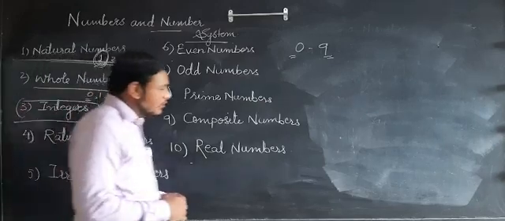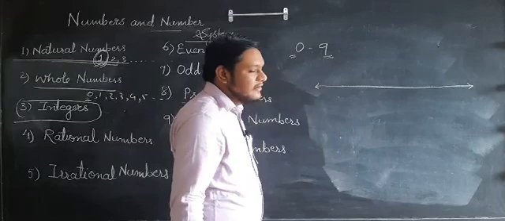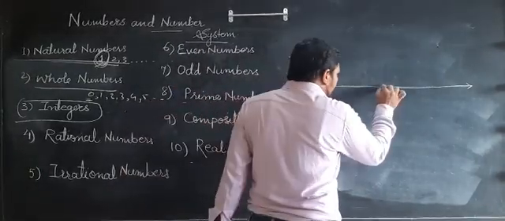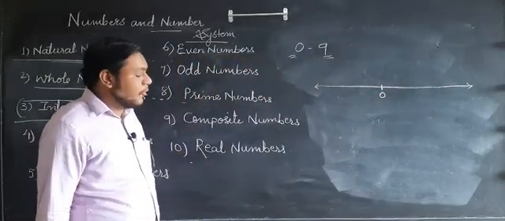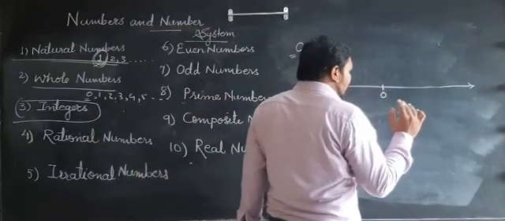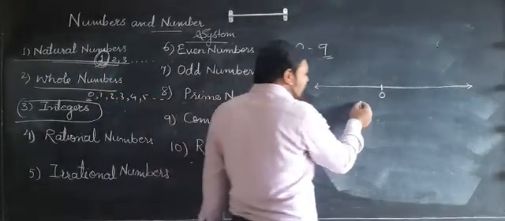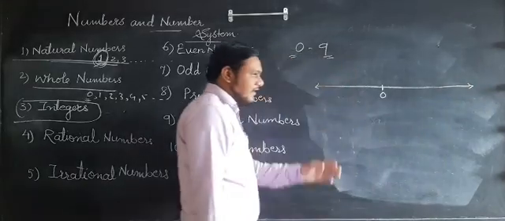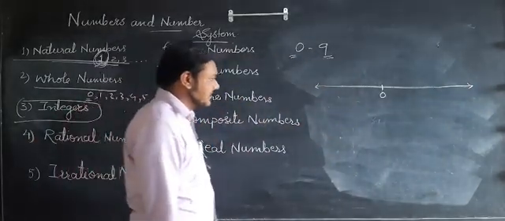If in the lower classes you observed a number line, see, this is a number line. Students, when we observe a number line, we see the midpoint of the number line is 0. The numbers on the right side and on the left side are the same, meaning 0 divides the number line into two equal parts. If the number line contains 100 numbers to the right, then it also contains 100 numbers on the left. So this is a number line.